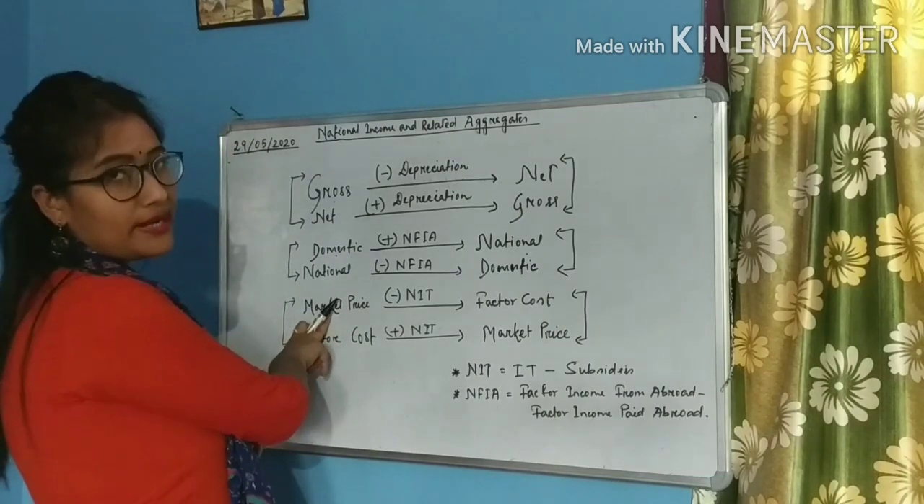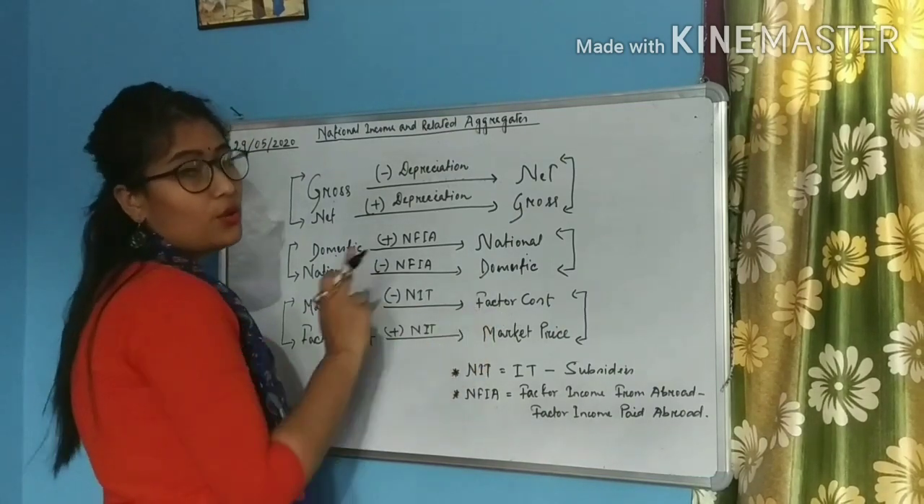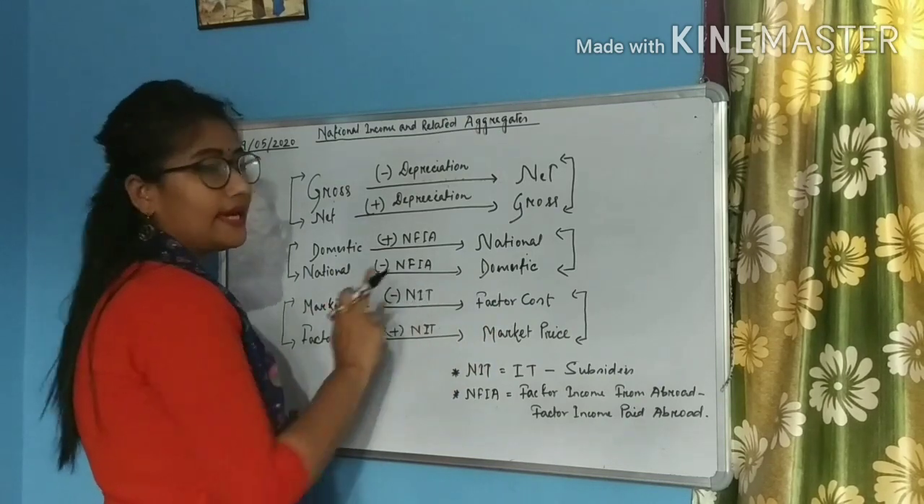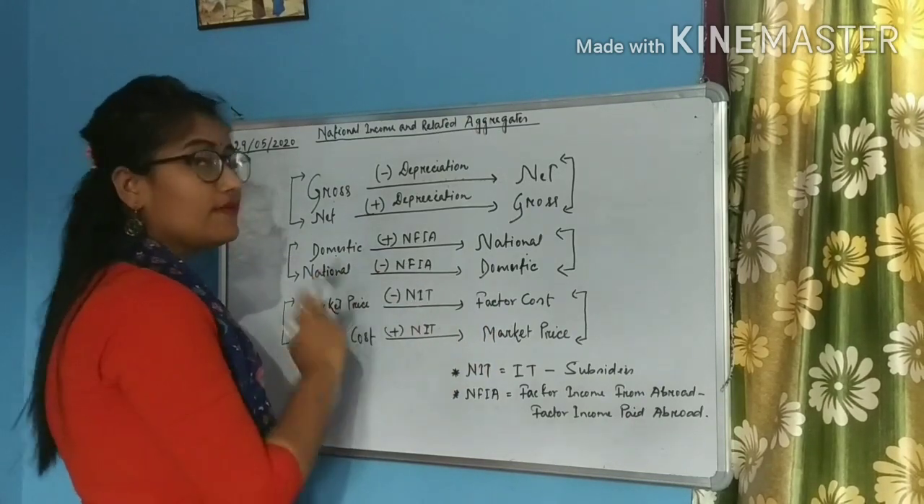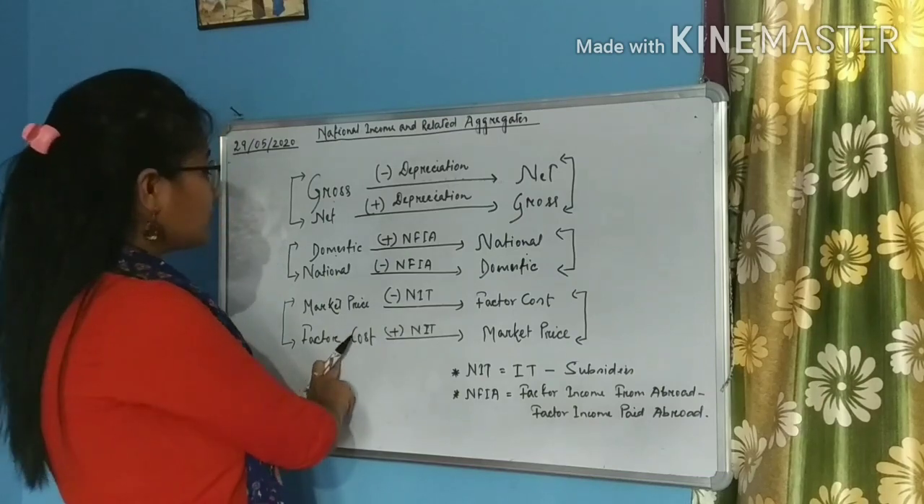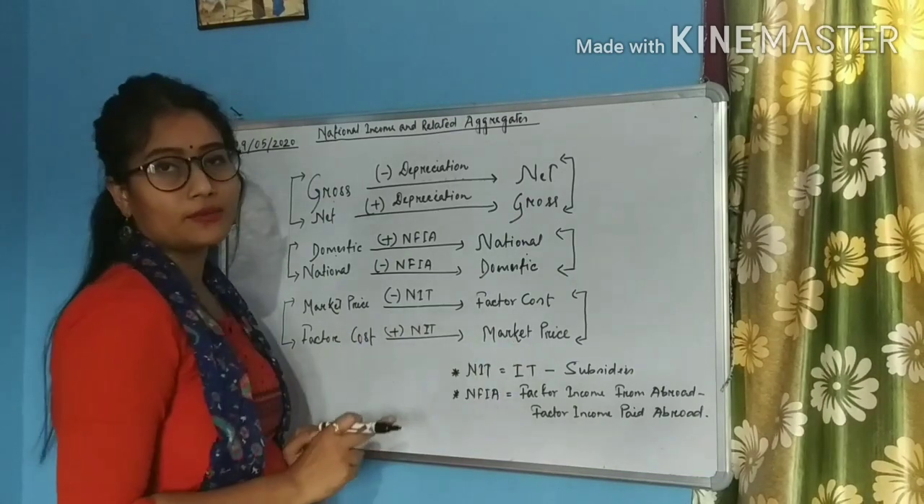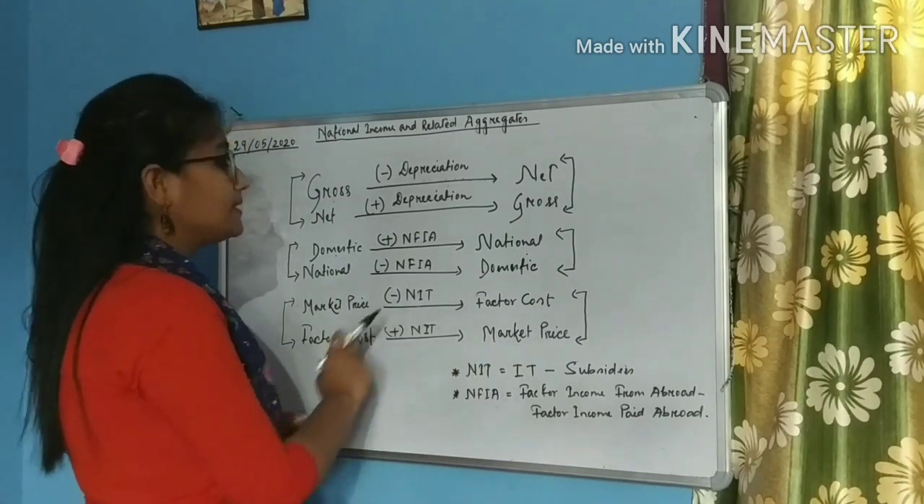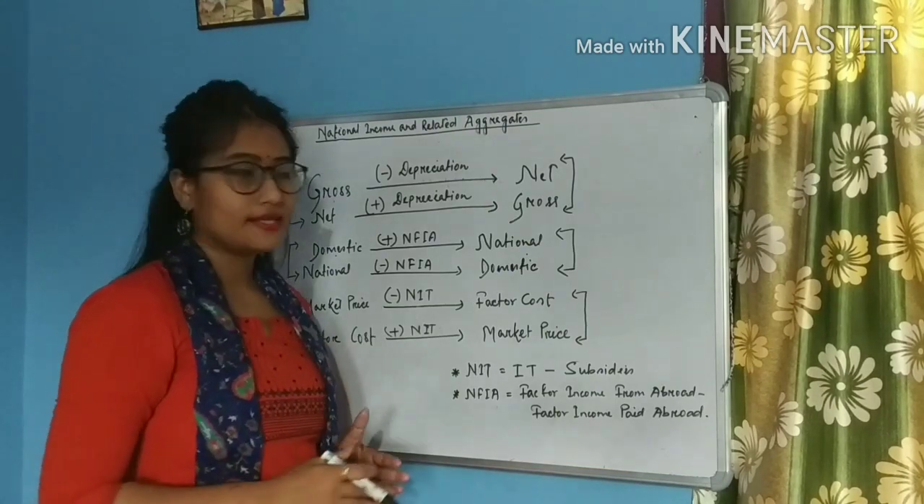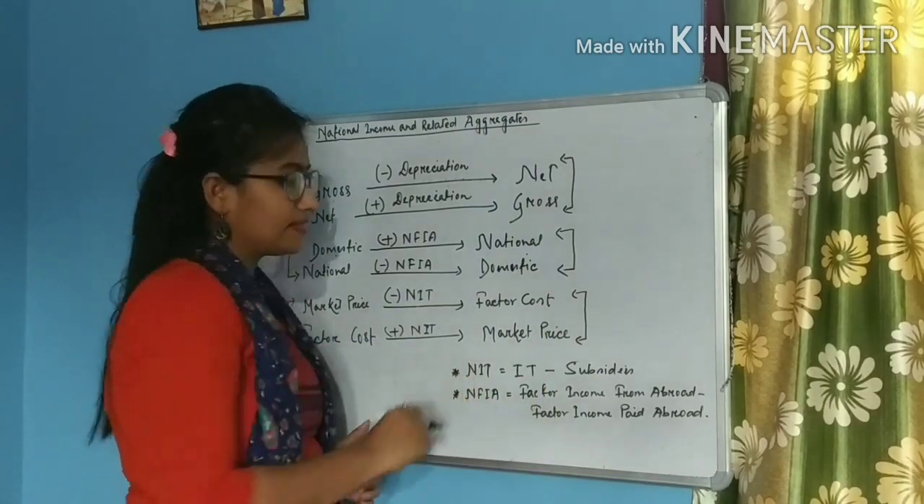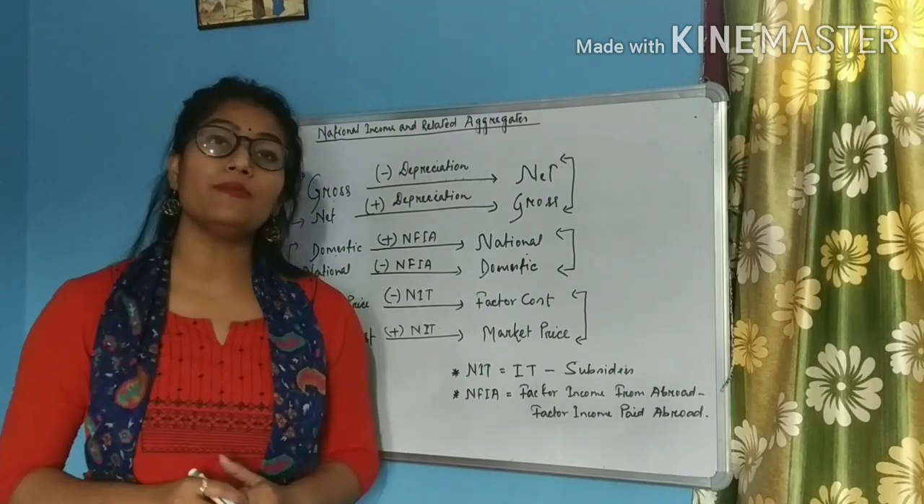If we have the market price and we want to have the factor cost, we will subtract net indirect tax. And if the opposite happens, like the factor cost is given and we want to have the market price, then what we will do? We will add net indirect tax. And these are the formulas of net indirect tax and net factor income from abroad.